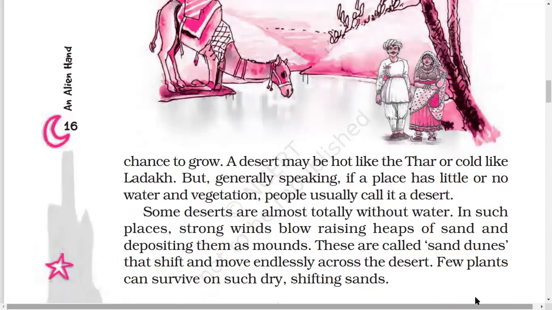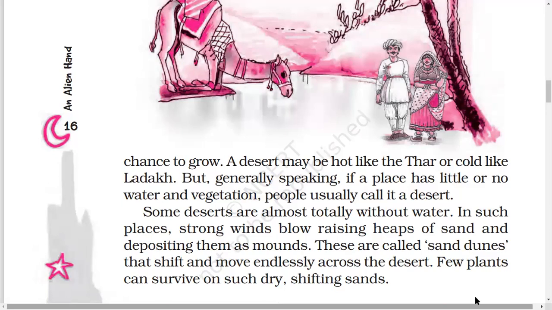A desert may be hot, yes, like the Thar Desert of Rajasthan, or it can be cold, like the cold desert of Ladakh. Ladakh, no, as you go higher and higher, then you can find Ladakh in India, in the northern India.